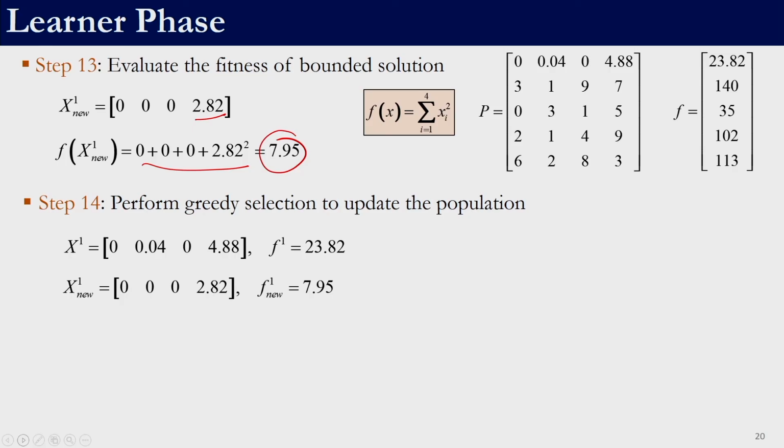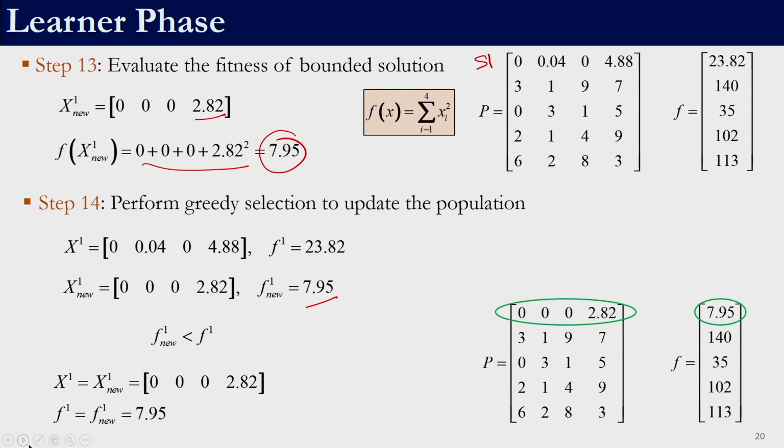Now we will have to perform a greedy search, right. The solution that is undergoing learner phase is solution 1. This is our solution 1, and this is the new solution generated with the help of solution 1. Now there is a competition between these two solutions; only one of them can survive. The one that will survive is the new solution because it has a lower fitness value than the solution which was used to generate it. Since 7.95 is less than 23.82, this solution will enter the population and this solution will be taken out, right.